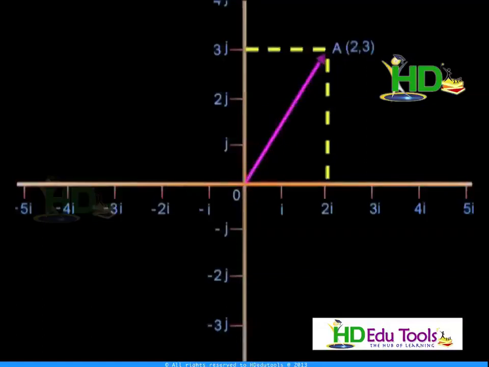Now this can be written as OA equivalent to 2i plus 3j. What does it mean? 2 is the magnitude of that vector along the x-axis and 3 is the magnitude of that vector along the y-axis. Now 2i plus 3j is the position vector of A with respect to O. Similarly, if you want the magnitude of this vector, it is nothing but the magnitude of this line, that means the distance between (2, 3) and (0, 0). This is equivalent to root of (2 minus 0) square plus (3 minus 0) square, that is equivalent to root of 2 square plus 3 square.